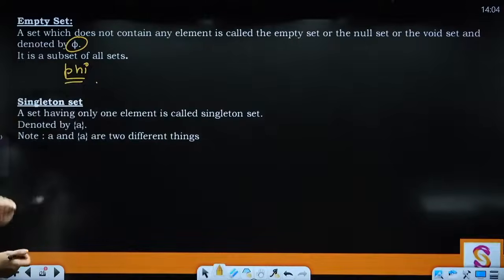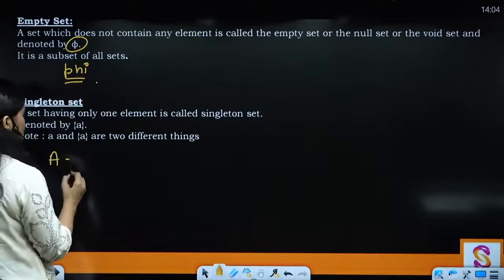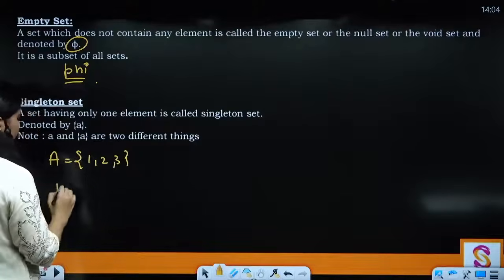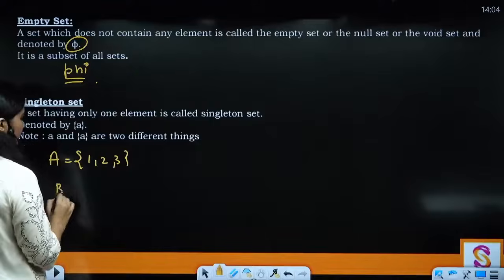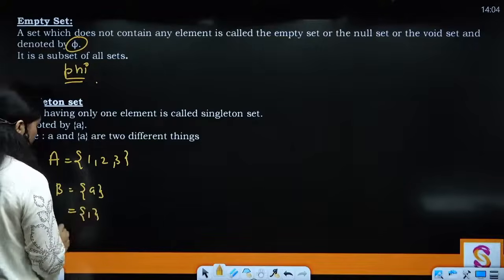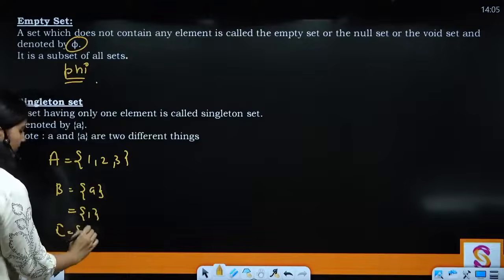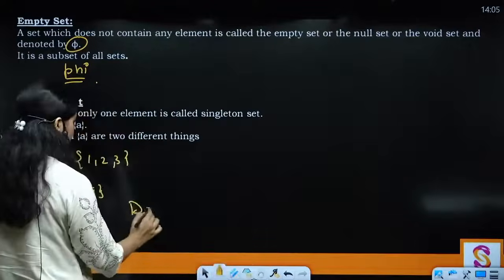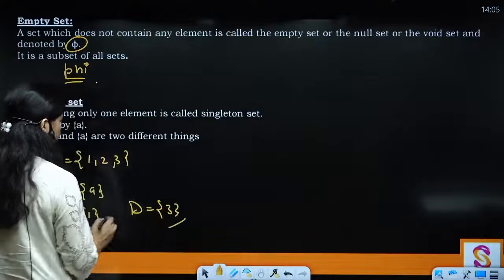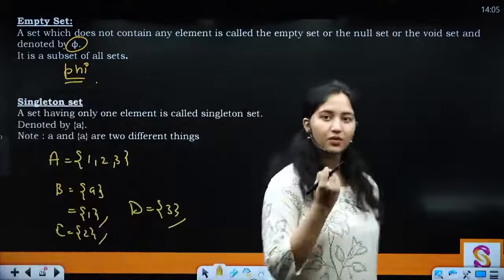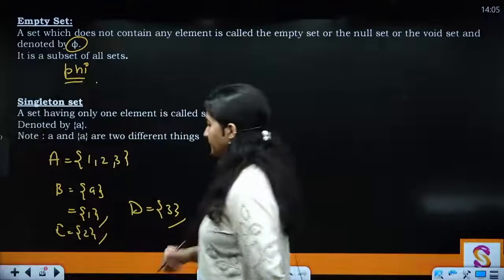Then you have the singleton set. That means, let's say I have A equal to 1, 2 and 3. So a singleton set may be, let's say B is going to be one set. It can be 1. Then you have C, it can be 2. And then you have D, which has 3. So all of these sets are your singleton sets, basically the sets containing only one element.